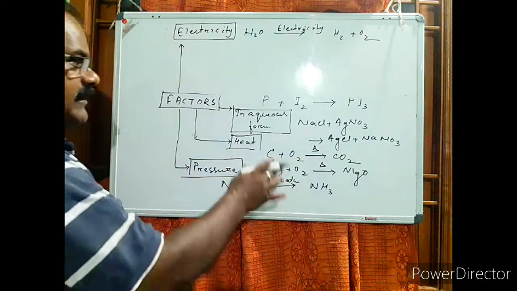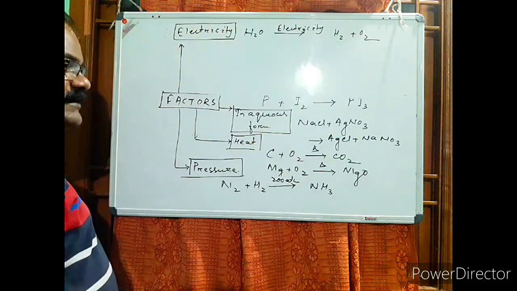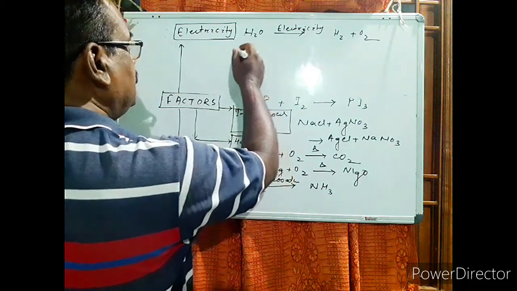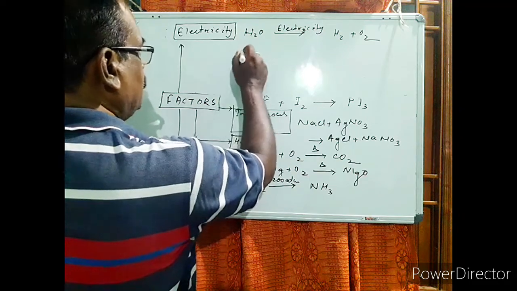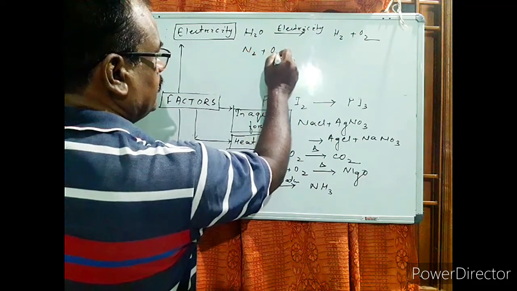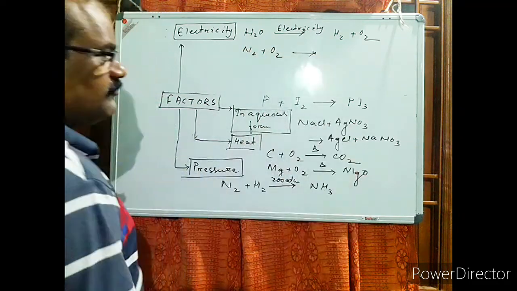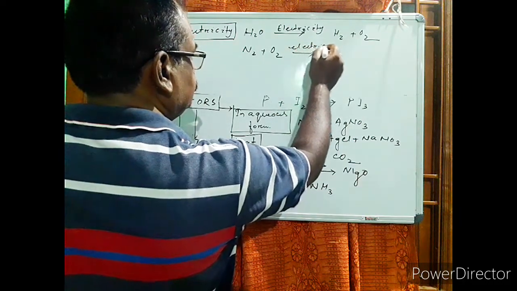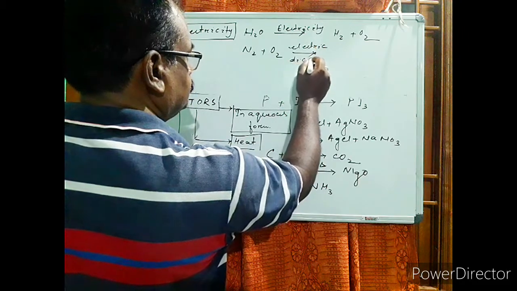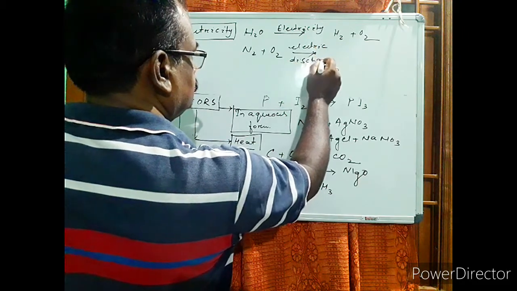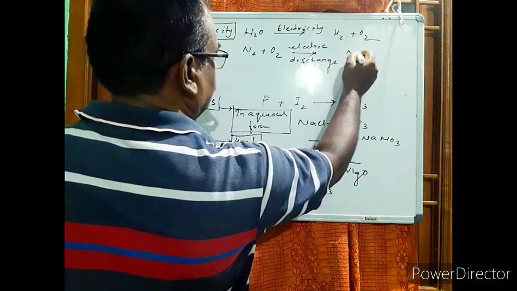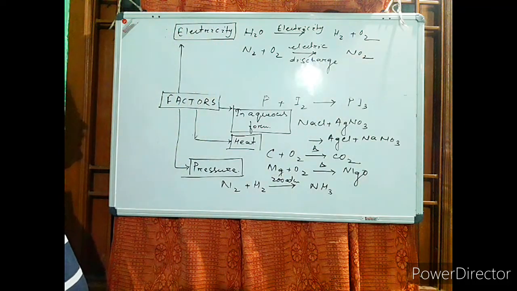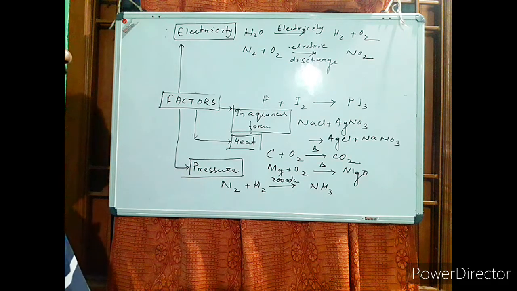Remember that whatever I have shown here are all unbalanced equations, you have to balance them. Similarly, nitrogen combines with oxygen with high electric discharge during lightning, and there will be the formation of nitrogen dioxide. So these are some examples which occur in presence of electricity.